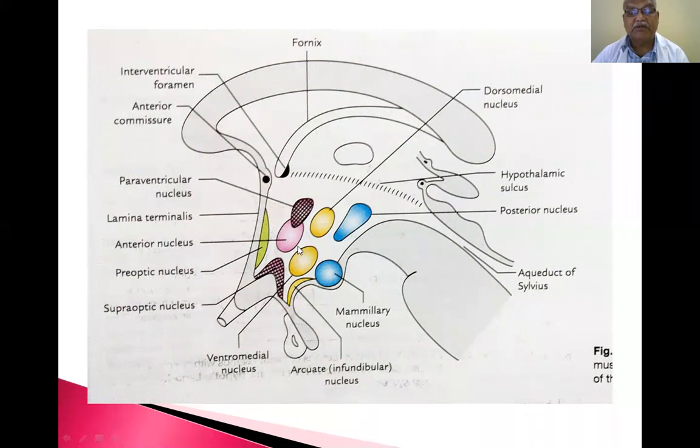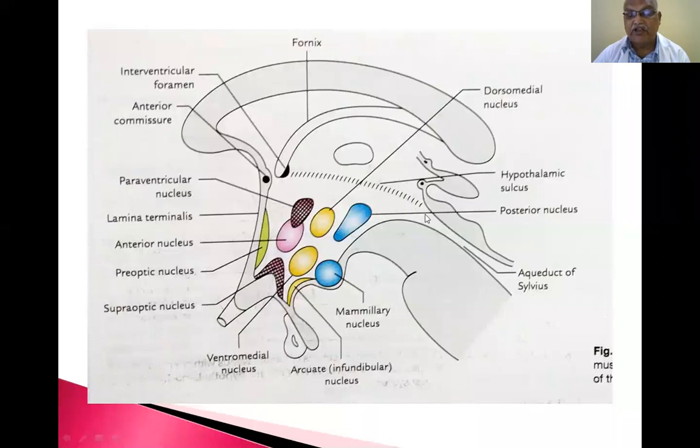These are all contents present in the ventral part of the diencephalon. These are all contents present in the dorsal part of the diencephalon. The cavity present in the diencephalon is called the third ventricle.